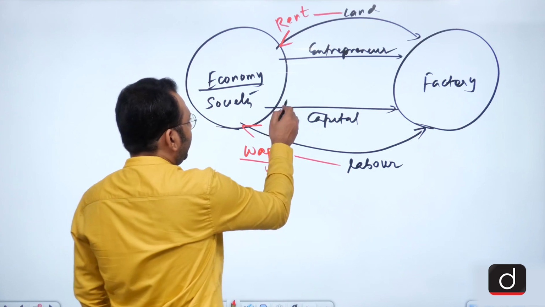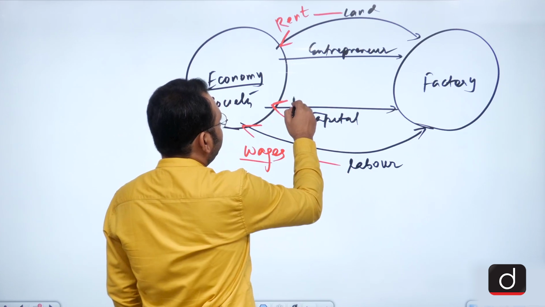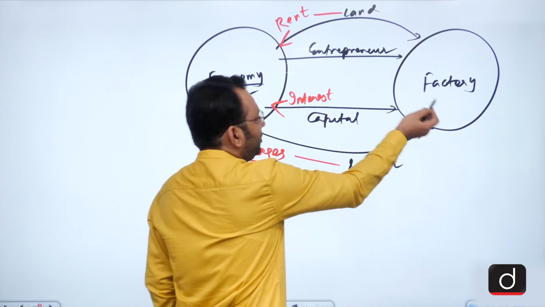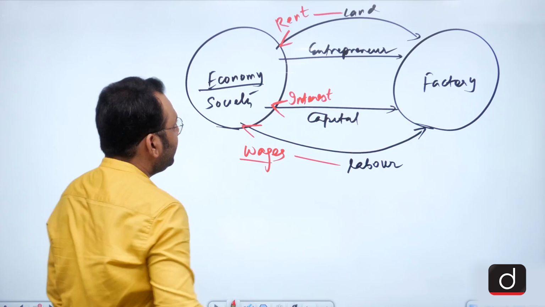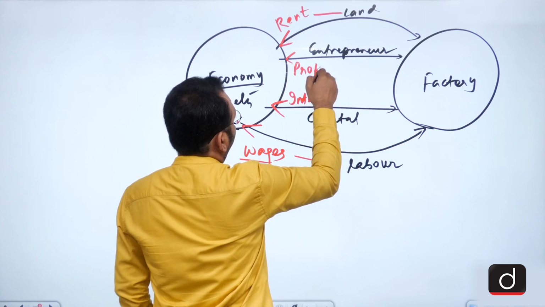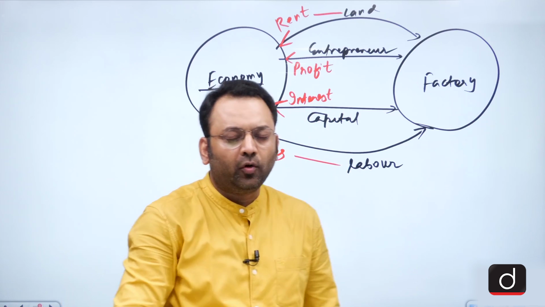It will pay the banks or the institutions providing capital interest on the money they have lent to the factory as capital, and the entrepreneur will take his or her profit, without which he or she will not work for this whole activity.